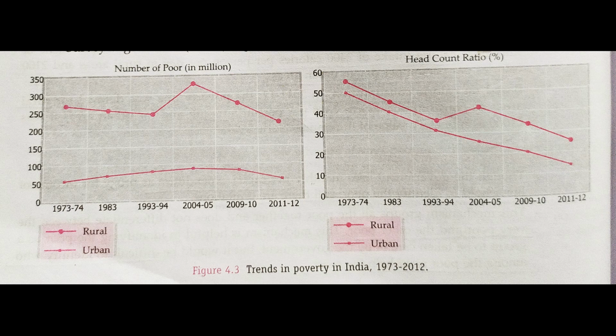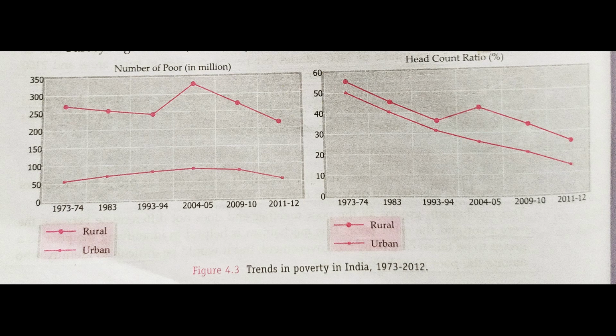Here two different graphs are given. One shows the number of poor people in million and the second graph shows the head count ratio, that means the percentage of poor people, both in urban and rural areas. The two pink curves you can see properly. The highlighted pink one shows the poor people in rural areas and the lighter one is of urban areas. In both graphs the same curves have been used.